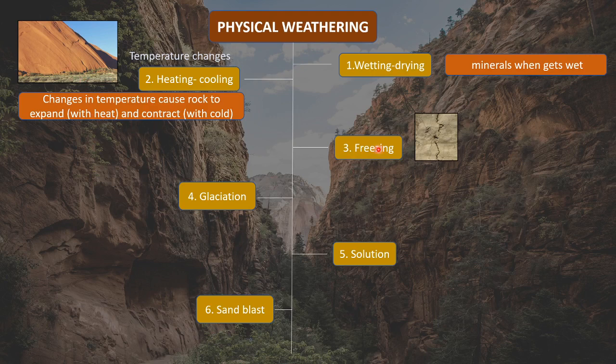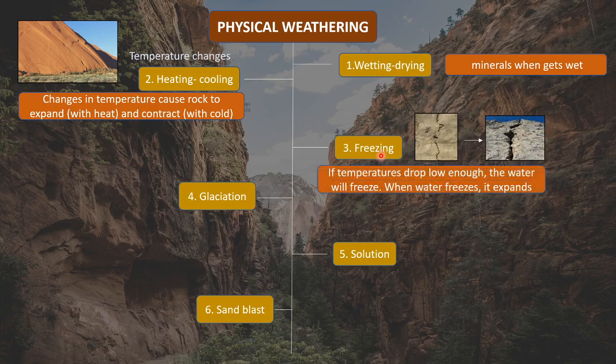Then the third type is freezing. Freezing can also be called thawing, right. What happens in freezing is, we know that when the temperature is very low, we call it freezing. When the temperature drops low enough, the water will freeze. Now this freezing is mainly because of water.